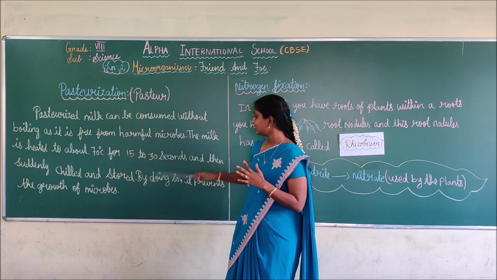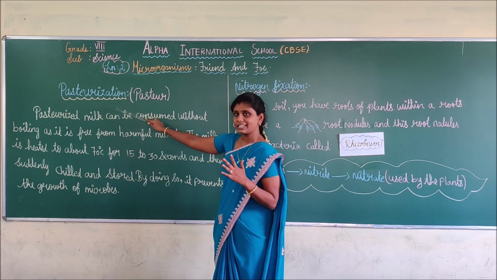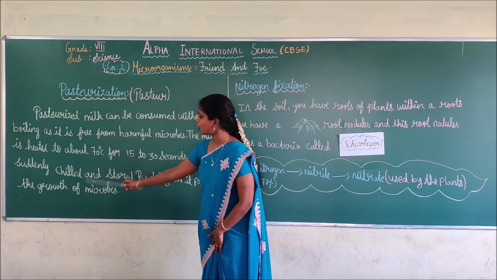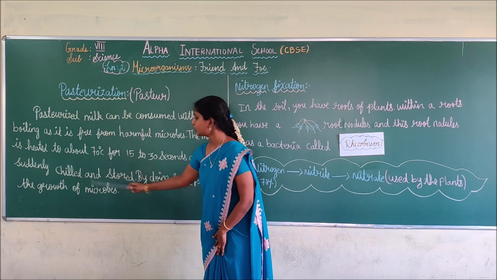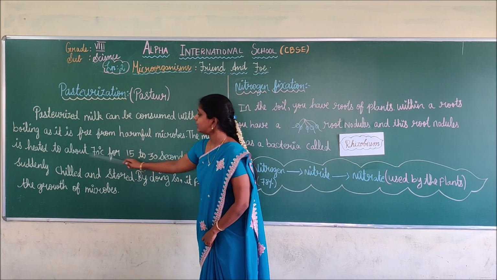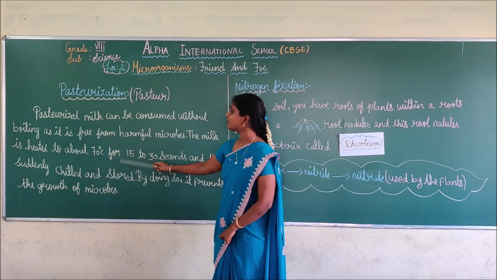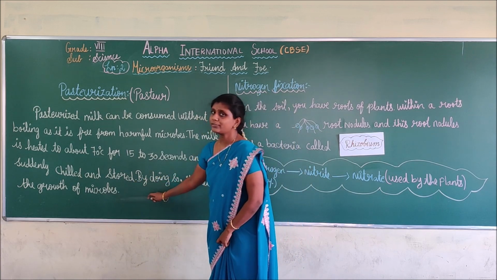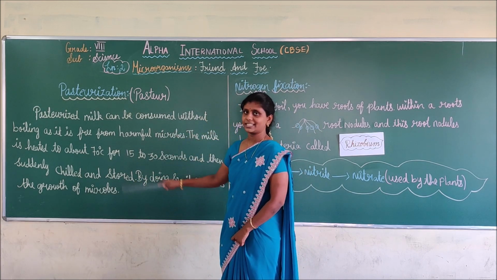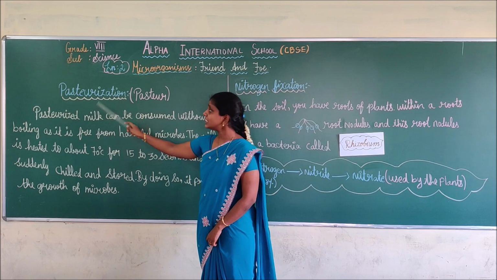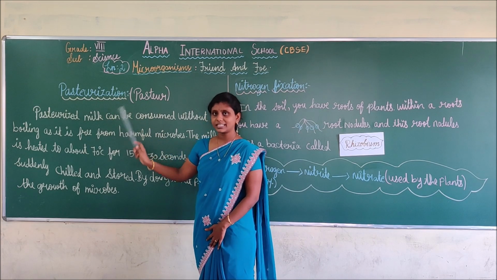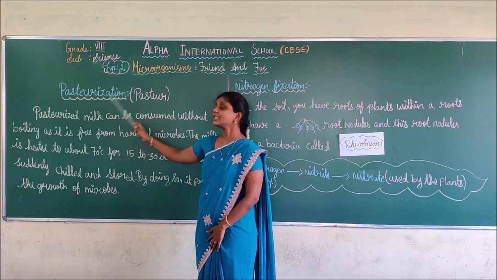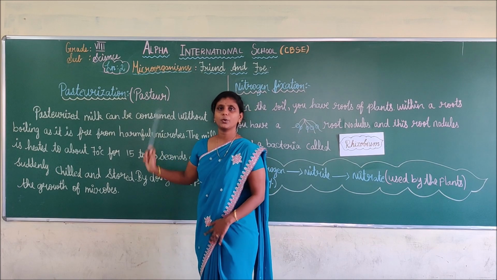By doing so, it prevents the growth of microbes. If we heat the milk to 70 degrees Celsius for 15 to 30 seconds, we can easily prevent the growth of microbes. This process is called pasteurization. This pasteurization process was discovered by Pasteur. Who discovered the pasteurization process? Pasteur. Do you understand? Okay.